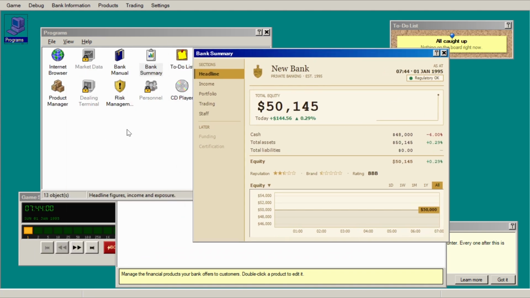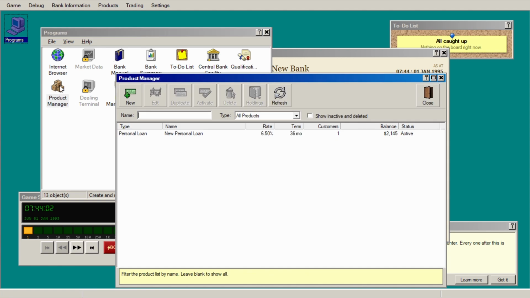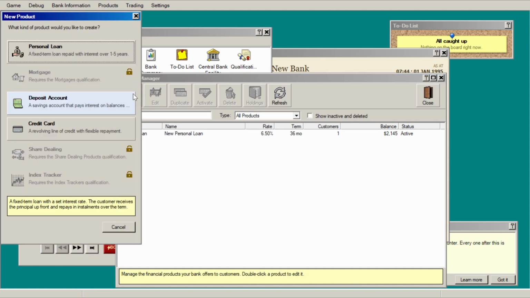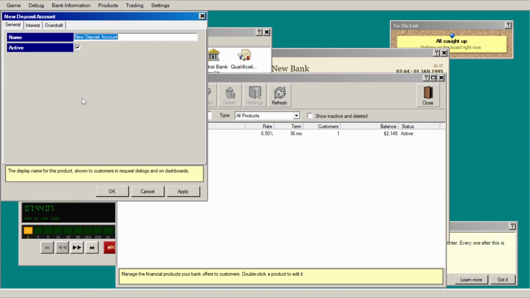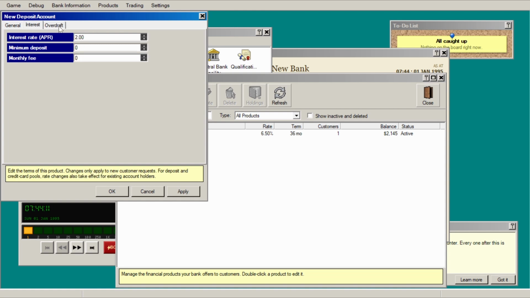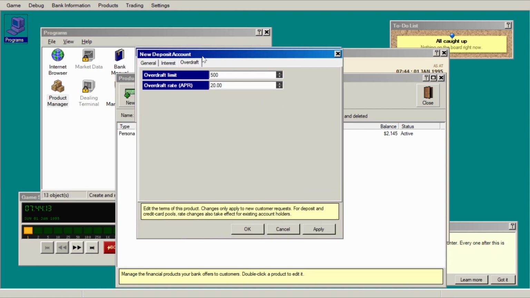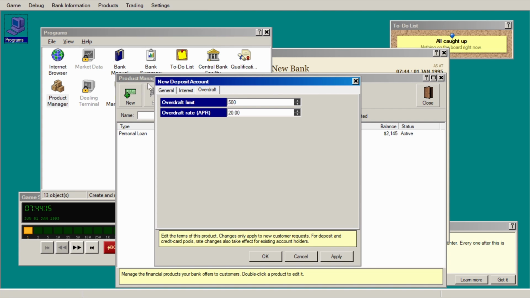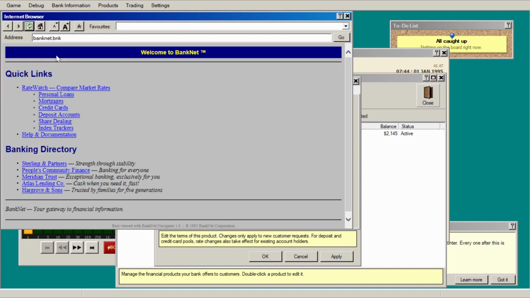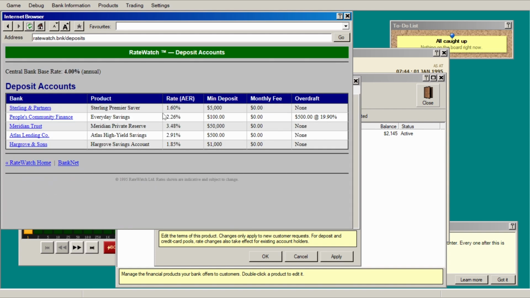And one way we can do that is by creating another product like a deposit account, for example. So similar sort of thing. We've got to set the interest rate, overdraft, and so on. And again, we don't know what the prevailing rate is with competition for interest rates. So let's have a look. We can go down to deposit accounts, and we see here that typically the banks are lending between 1.5% and 3.5%. So we want to attract customers from these banks.